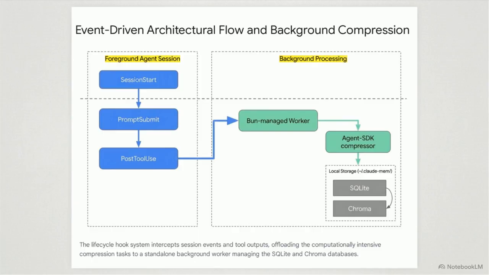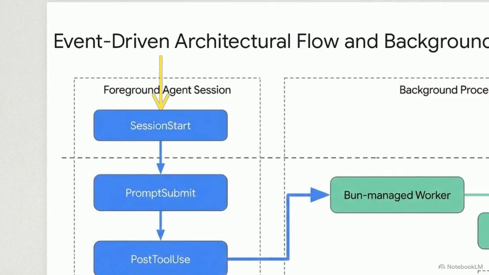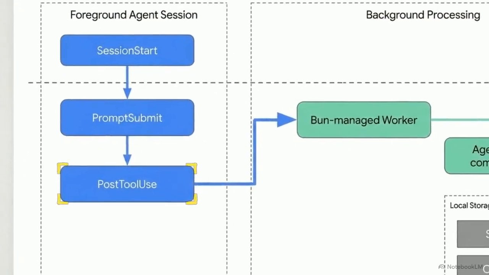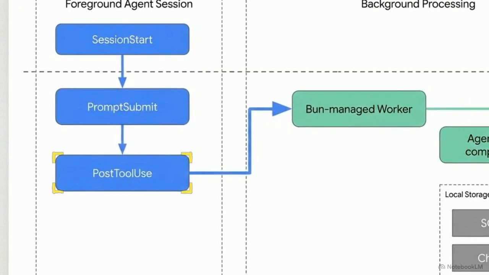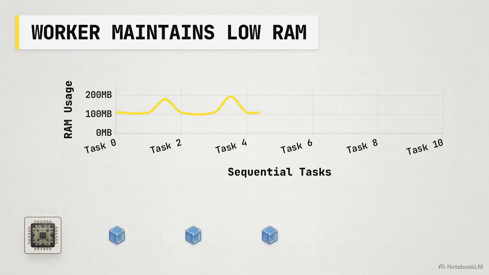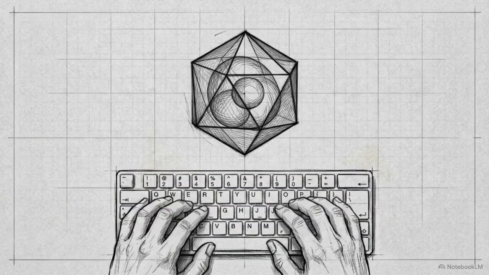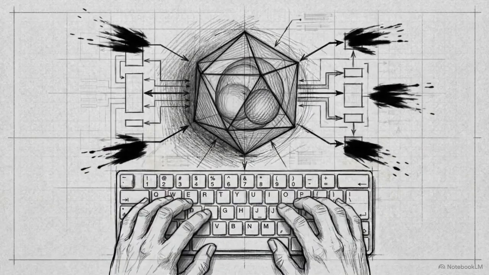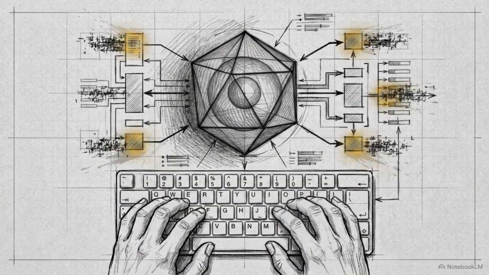This flowchart shows the architectural divide between foreground and background. The session start hook injects a compressed index in under 10 milliseconds. Then, post-tool use intercepts tool outputs, offloading raw data to the background process, keeping the main terminal thread completely unblocked. A bun-managed worker then processes these observations sequentially. It uses secondary API calls to summarize the data, while maintaining a system RAM footprint between 100 and 200 megabytes. This decoupling ensures the developer experiences no terminal lockup while the AI conducts architectural analysis in the background.